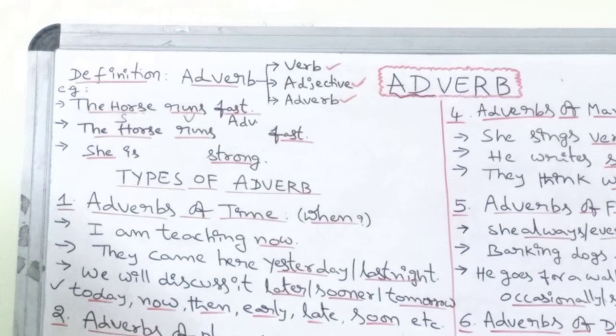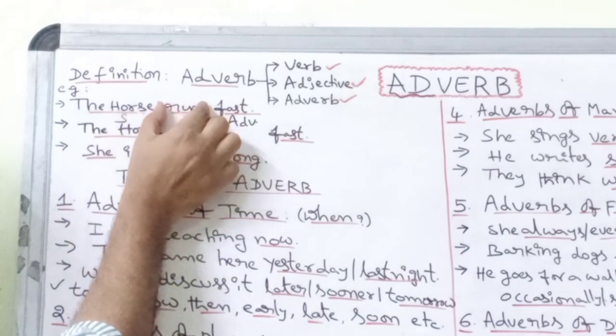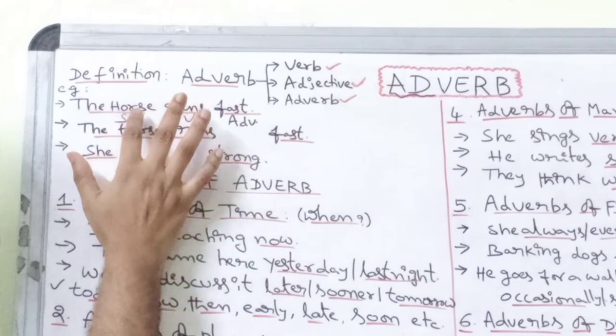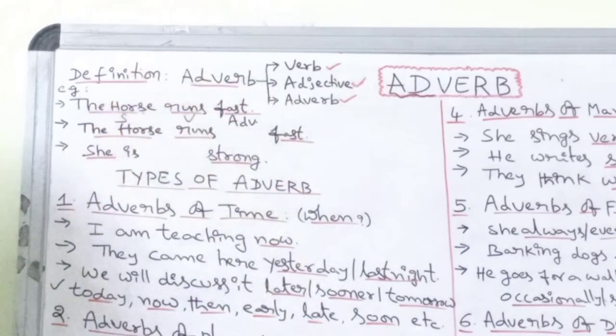It should sound sensible. We need to feel that yes, the meaning is there. Just think runs is not there. So we are reading these two, the subject and the adverb, the word fast. The horse fast, the horse fast. So do you feel that it is suitable, that it is matchable?